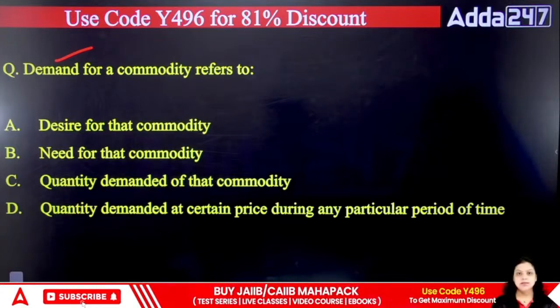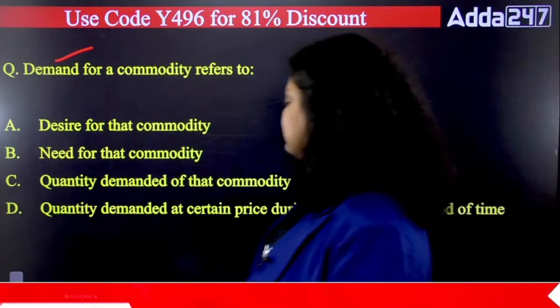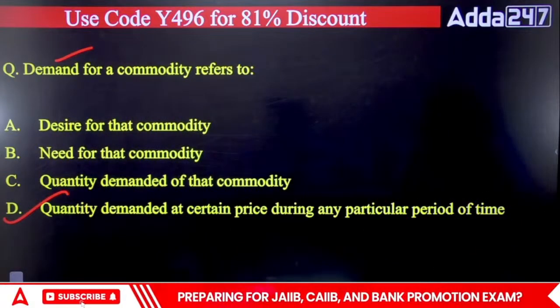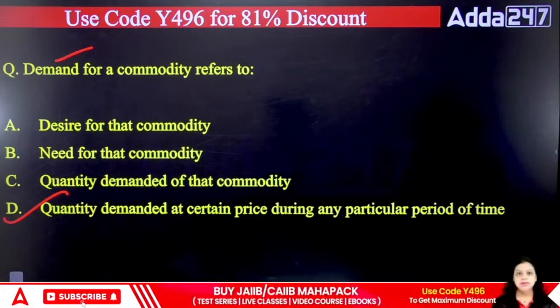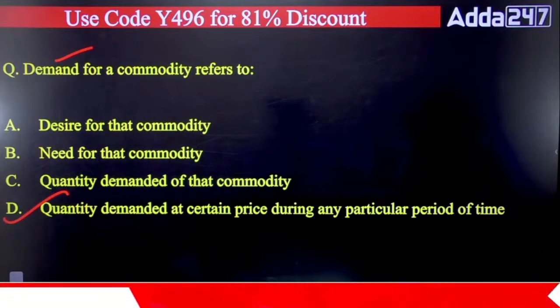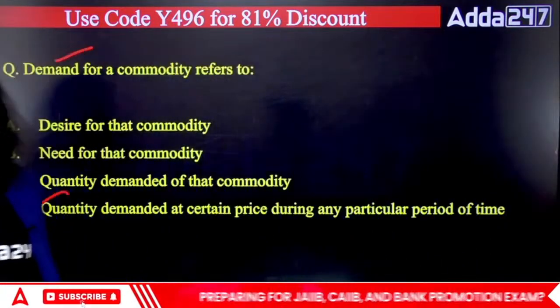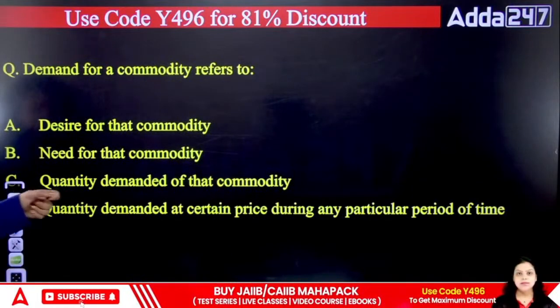Okay, so the right answer will be quantity demanded at a certain price during any particular period of time. The right answer is the D option, quantity demanded at a certain price during any particular period of time. Now, next question.